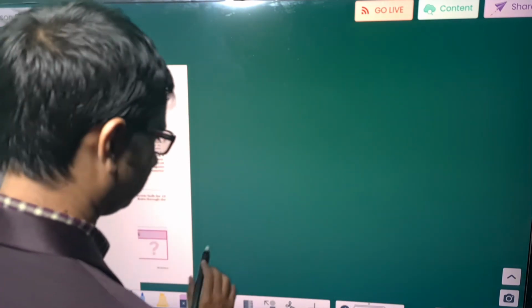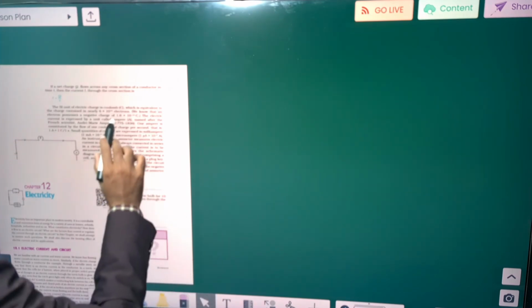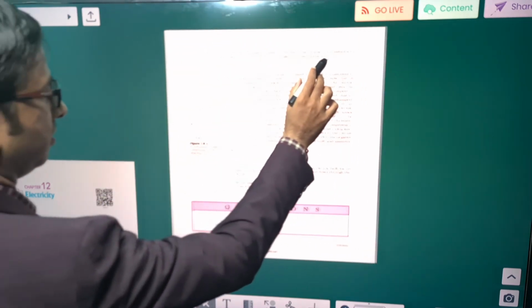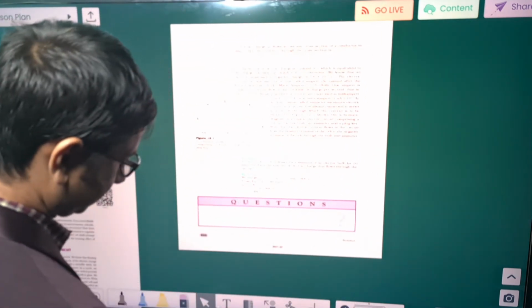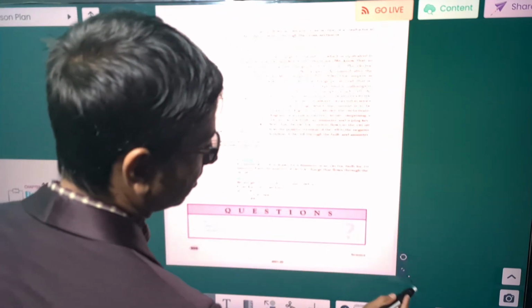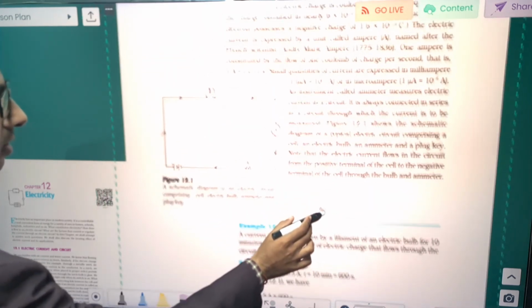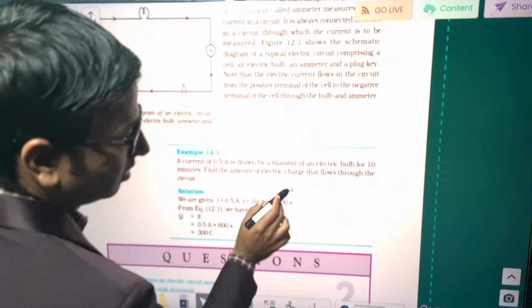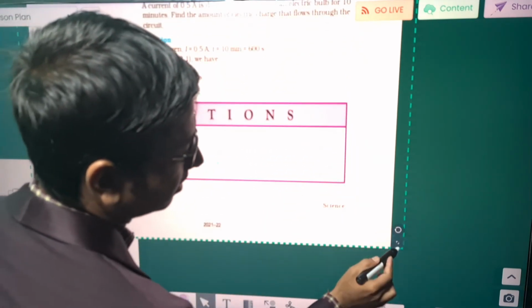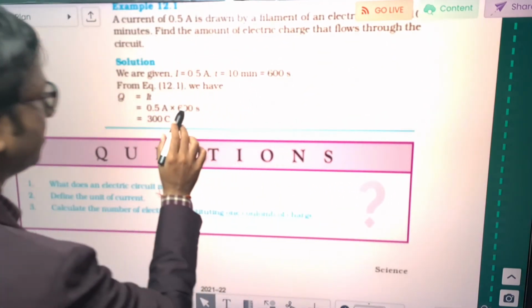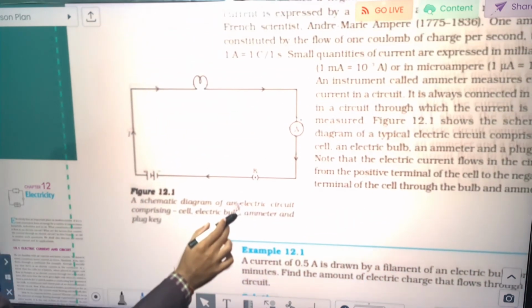Now let us see one more example. It will be quite clear to you after seeing this example.